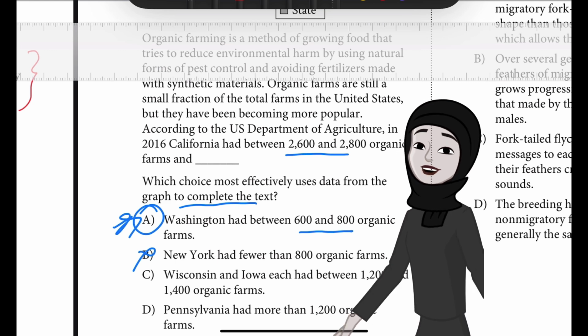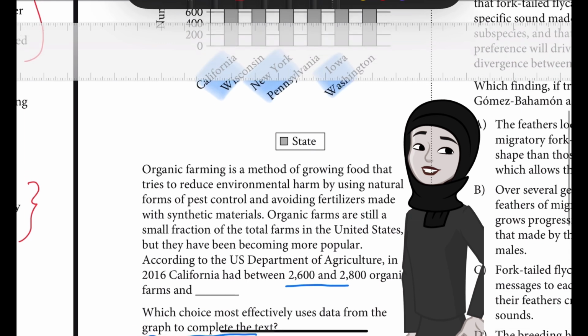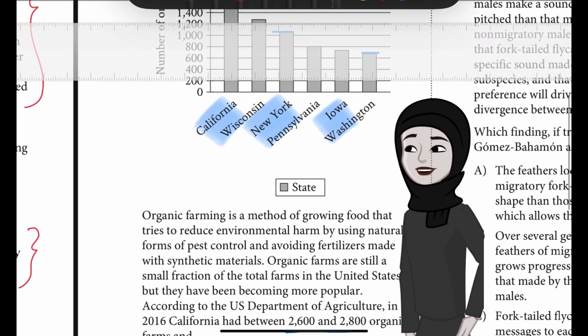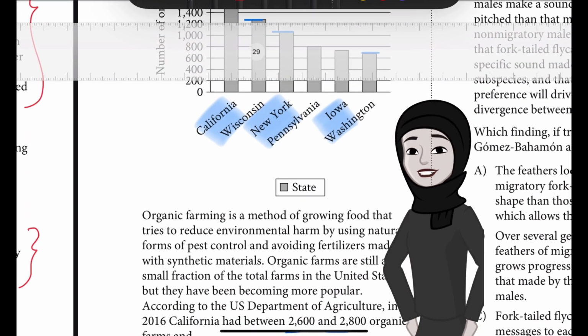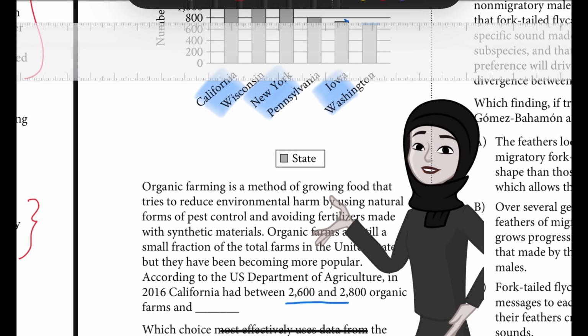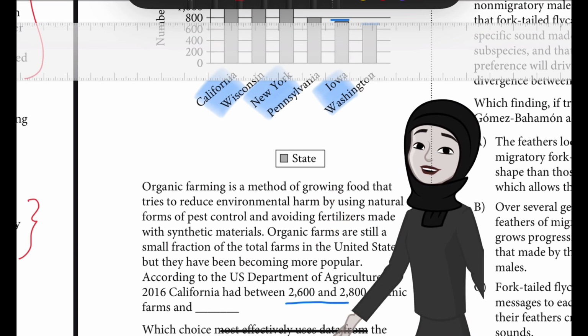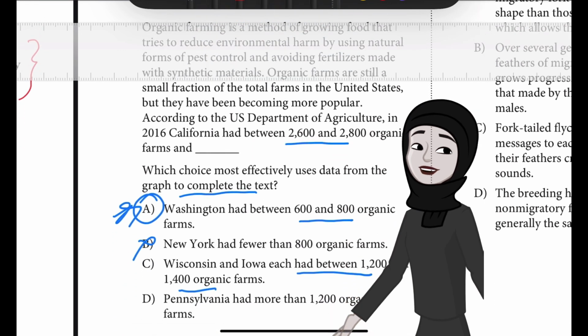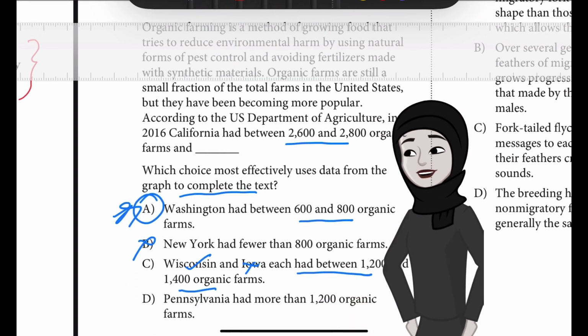Wisconsin and Iowa each had between 1,200 and 1,400. So for Wisconsin, if you observe, between 1,200 and 1,400 is correct. But if you see Iowa, its height is just between 600 to 800. So for Wisconsin, even though it's correct, for Iowa it's wrong. So the entire sentence would become wrong.